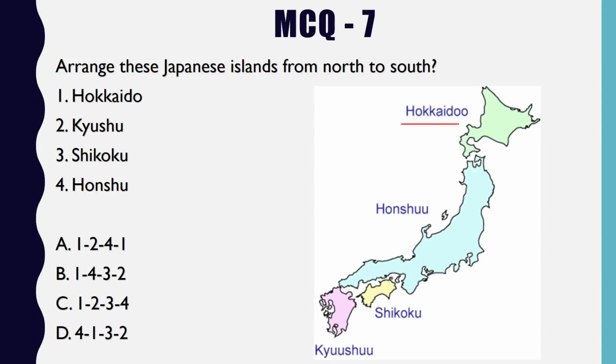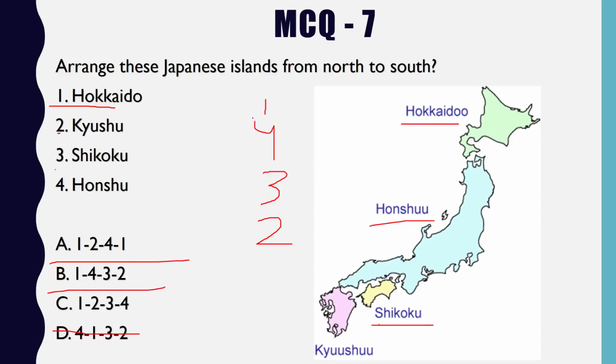Hokkaido is right at the top. So obviously 1 will be right at the top. So we can omit option number 4. Then after Hokkaido we have Honshu. Alright, so after 1 it will be 4. Then after Honshu we have Shikoku. Shikoku is number 3, so this, and obviously Kyushu is right at the southern point. So our answer is obviously B, 1, 4, 3, 2. This is the sequence of the Japanese islands from north to south.